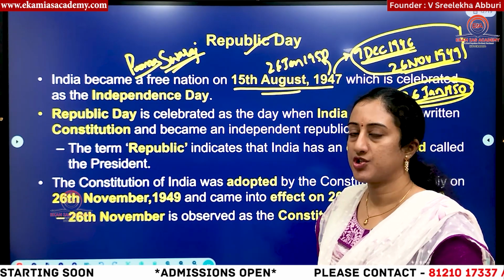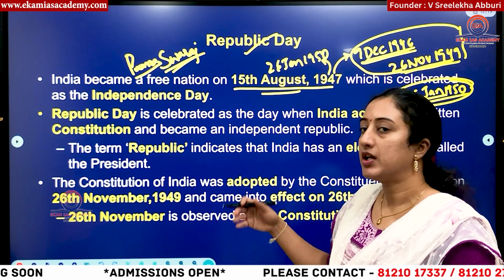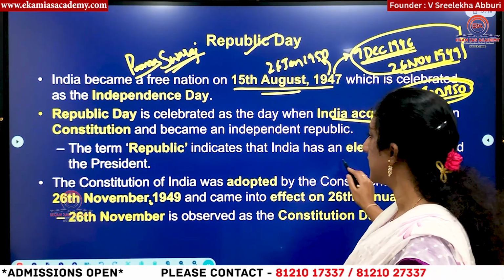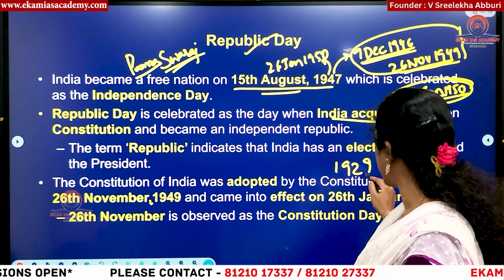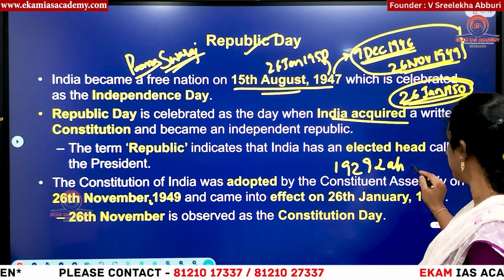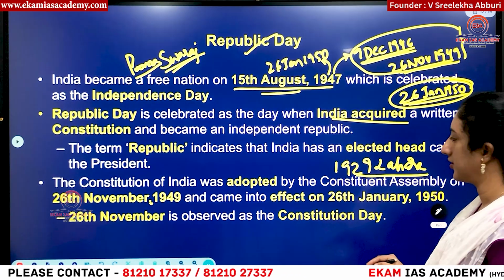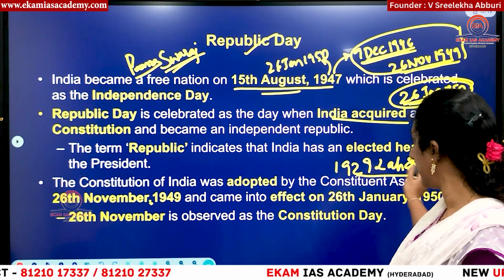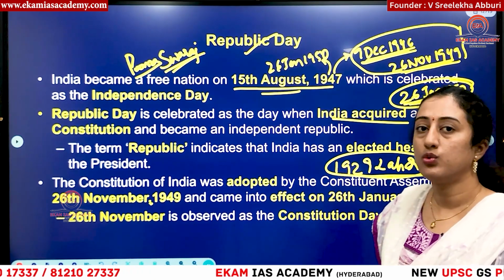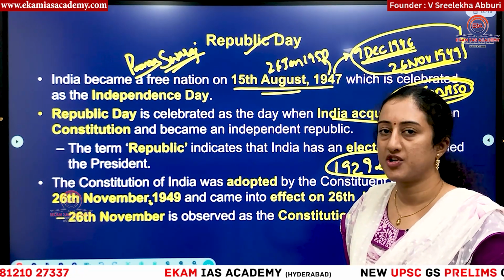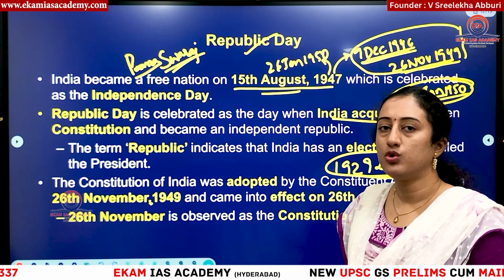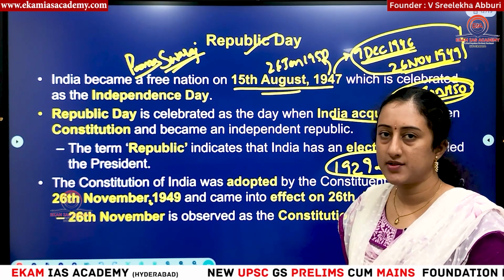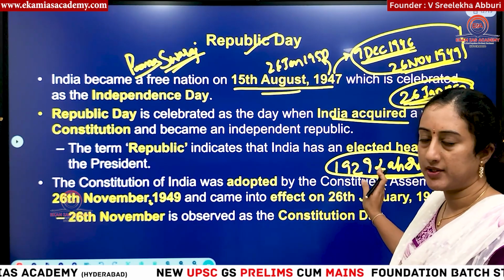When did the Purna Swaraj resolution come into the picture? In the 1929 INC session. You can see here, it was passed in the 1929 Lahore session of INC, which was presided over by Jawaharlal Nehru. At that point of time, we said we don't want only Swaraj, but we want Purna Swaraj, means complete independence. We don't want to be under partial rule or under dominion status. So we want complete independence from British rule.